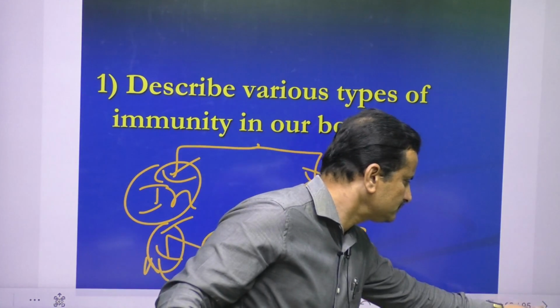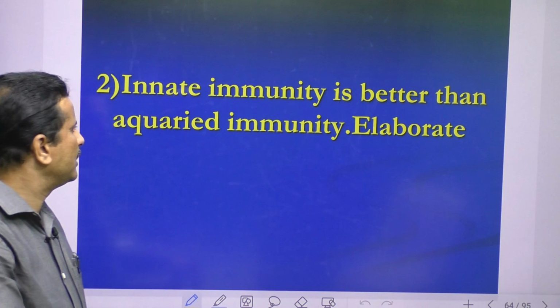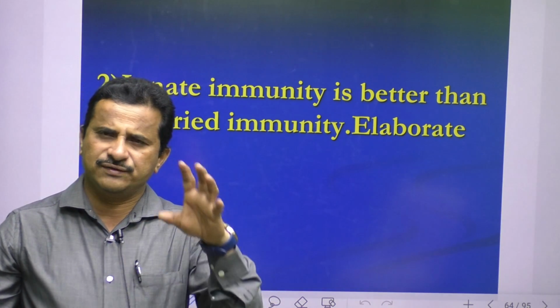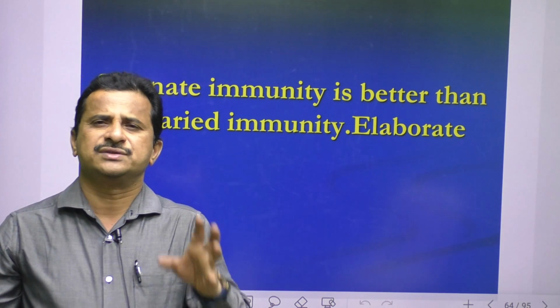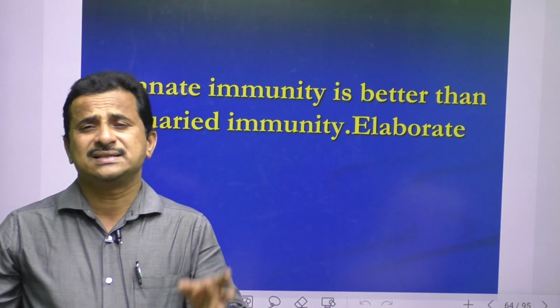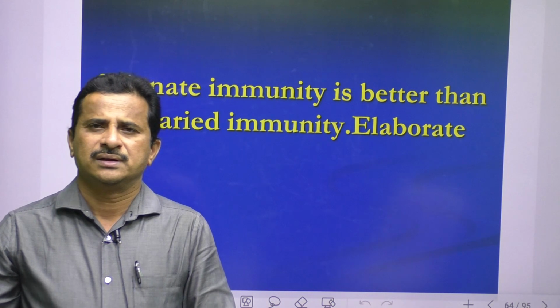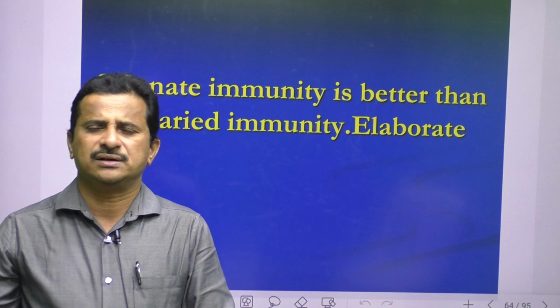Next. Innate immunity is better than acquired immunity, elaborate. Innate immunity is present from birth onwards. Because of the body's mechanisms and genes, our body shows some resistance. This resistance is forever, the best. There is no need to take any antigen or antibody.